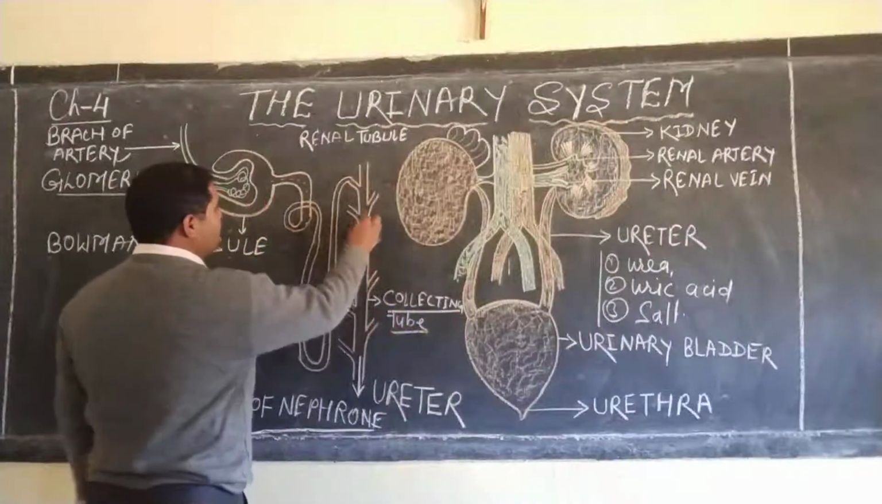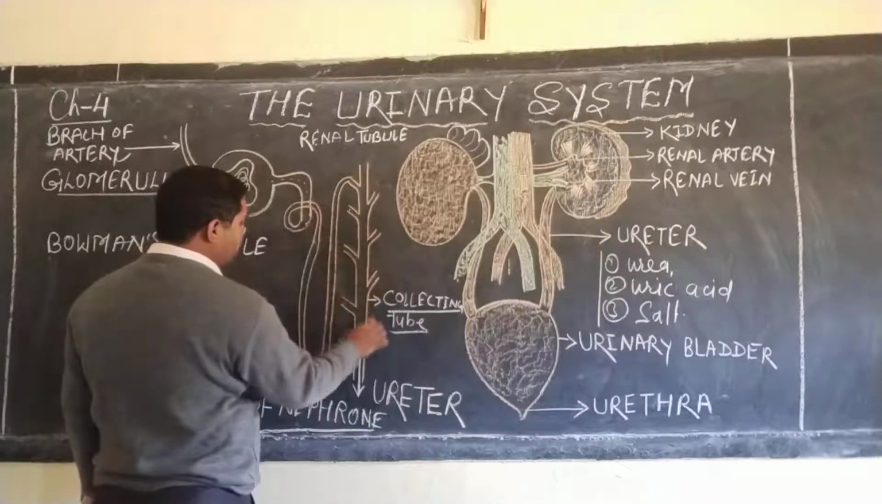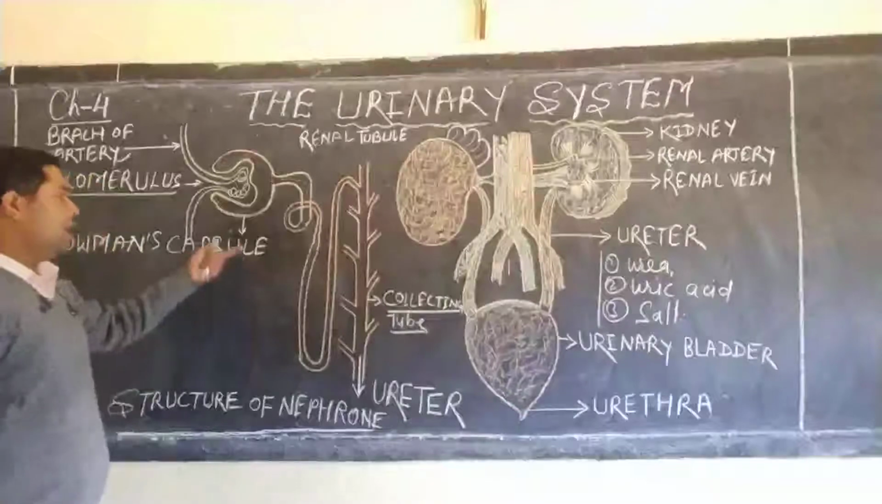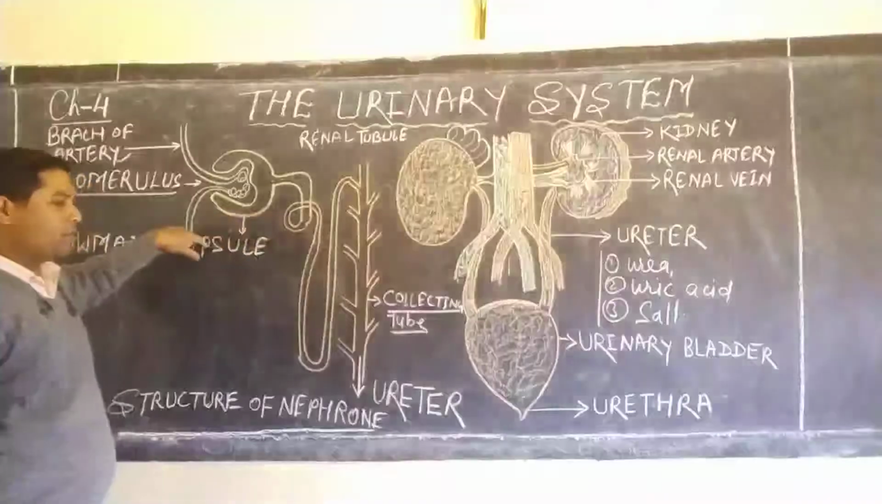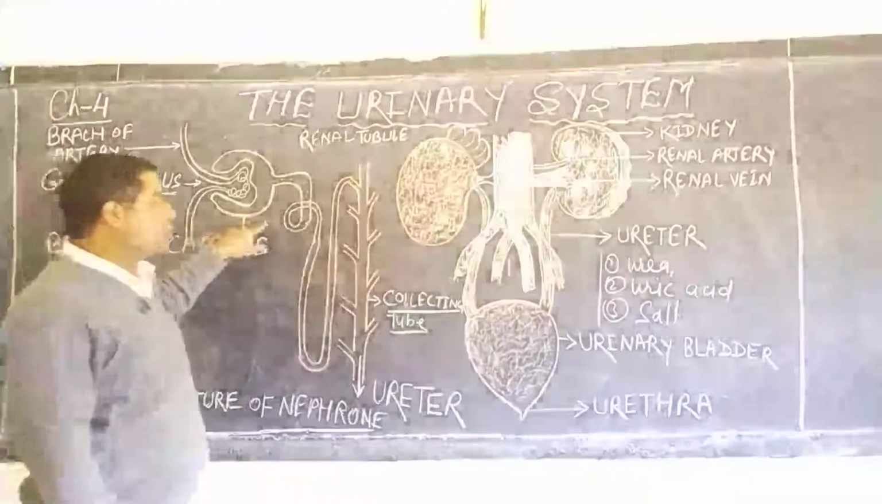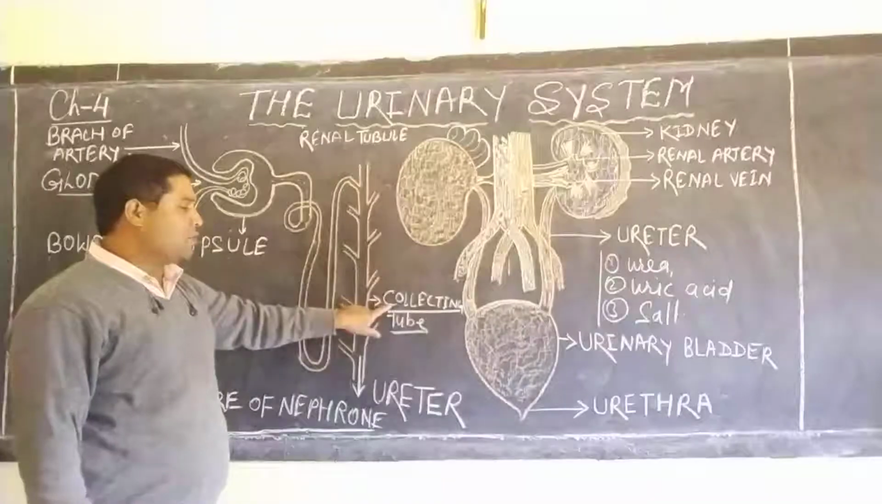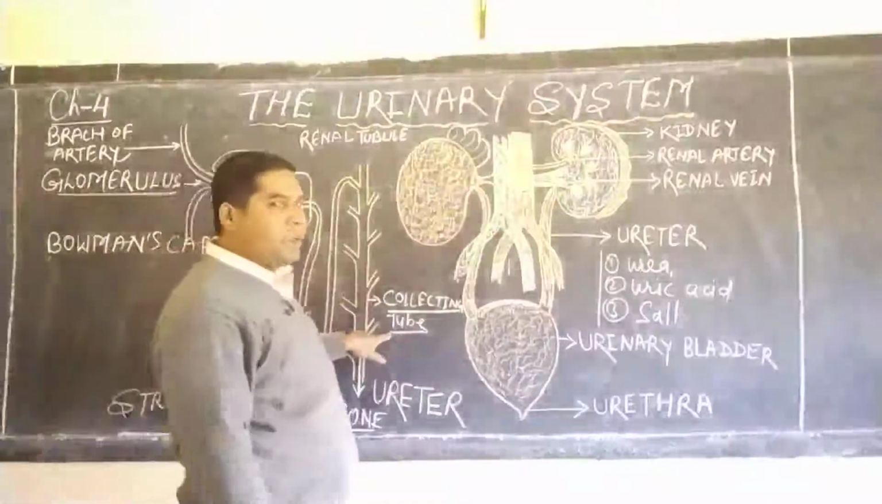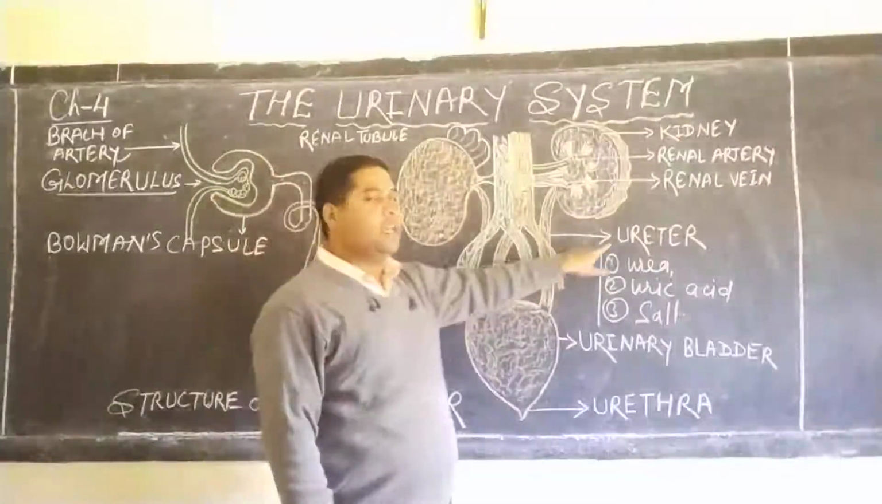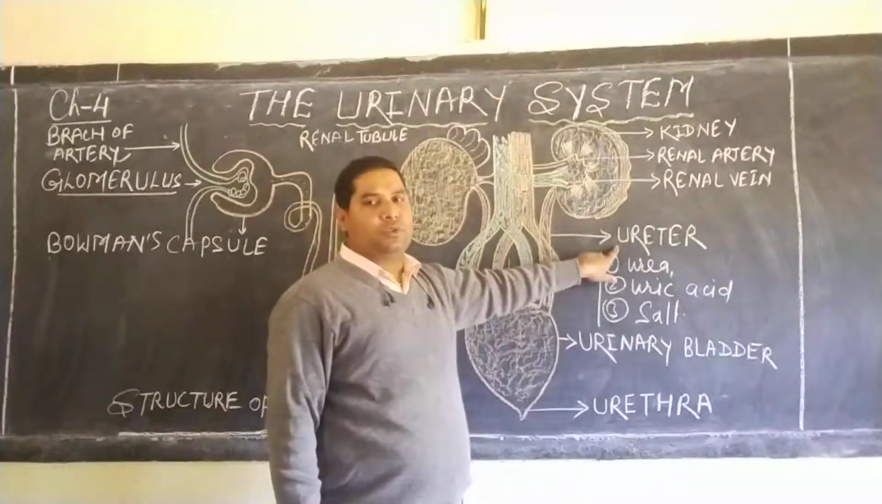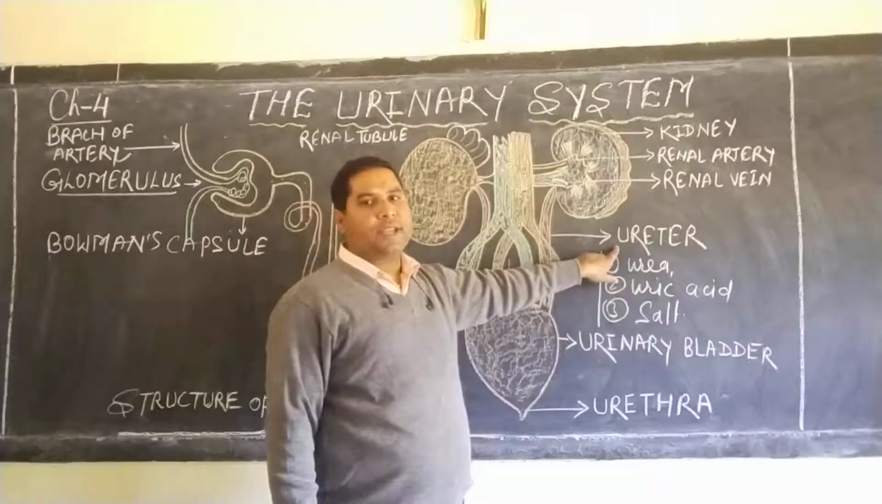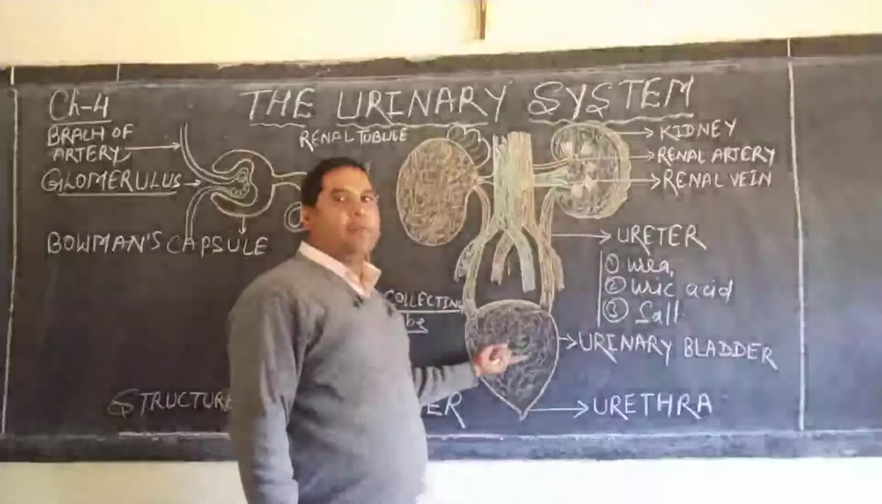Dear student, you see here the branches. These are all the branches where the head of the nephron is connected, and all together the renal tubules form the collecting tubule, and finally it makes a single pipe known as the ureter, which puts out the waste and sends it to the urinary bladder.